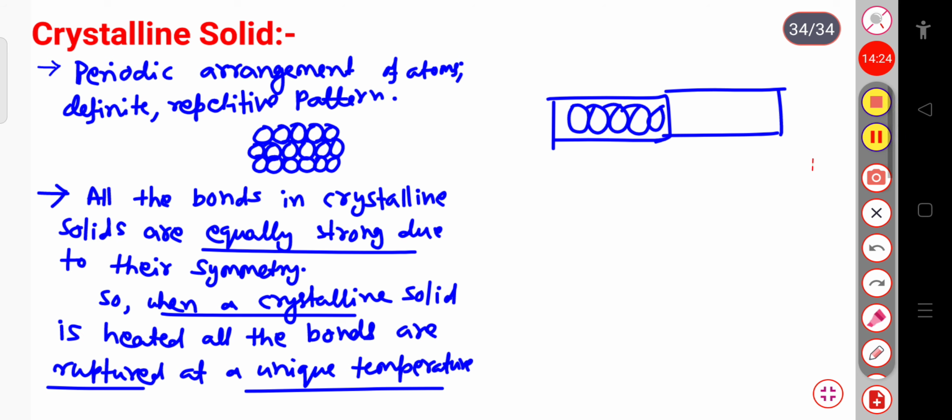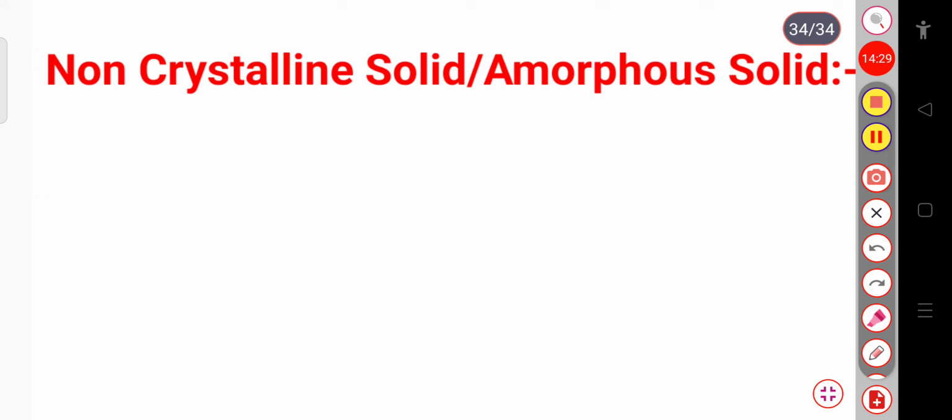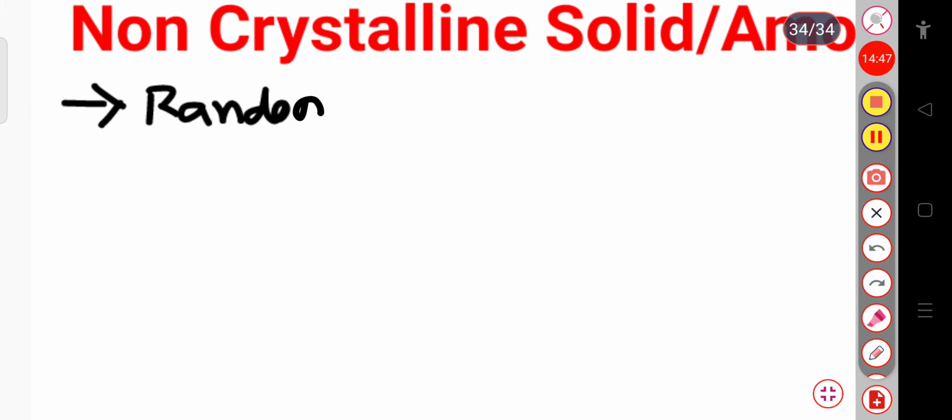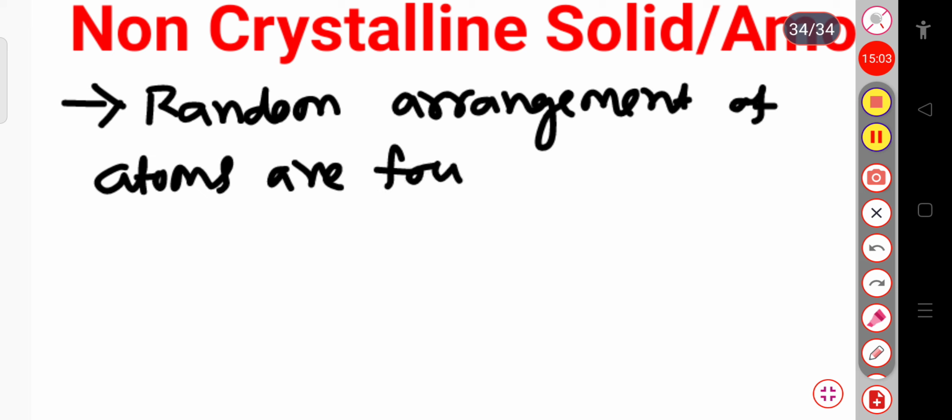Now we will discuss the non-crystalline solid or the amorphous solid. Let us see what a non-crystalline solid or amorphous solid is. In case of the non-crystalline solid, the random arrangement of atoms is found.